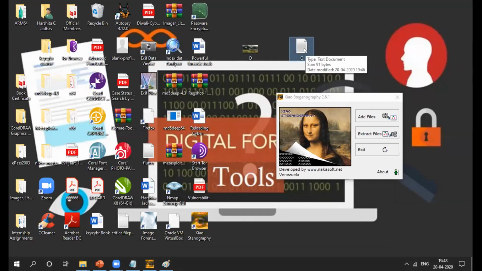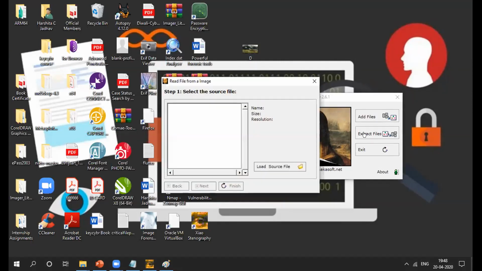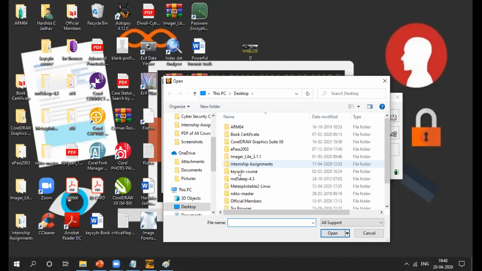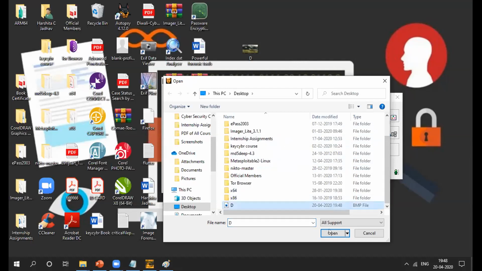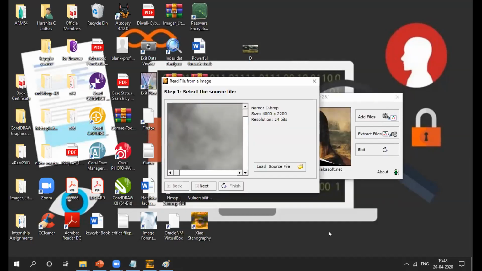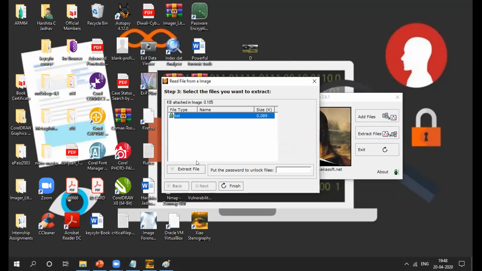and B. Okay, so after that you have to extract files, right? So I'll just go here, extract files, load source file. Okay, that is our steganographic image. D, open, then next, extract file.